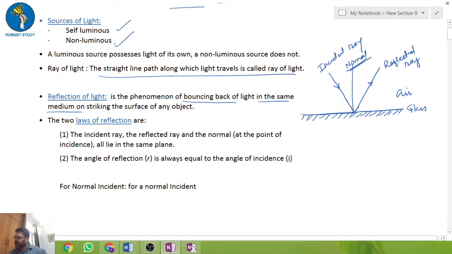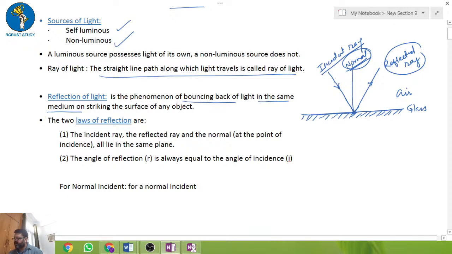So what is this? This is the incident ray, this is the reflected ray, and the normal. The first law of reflection says the incident ray, the reflected ray and the normal all lie in the same plane. So this is the plane.